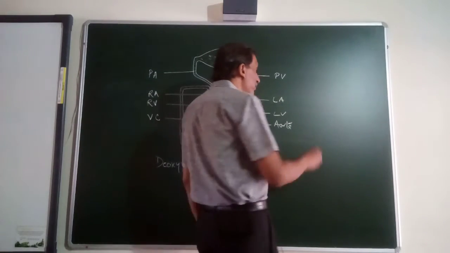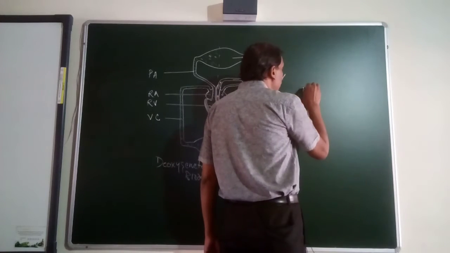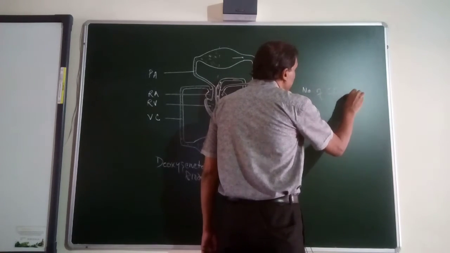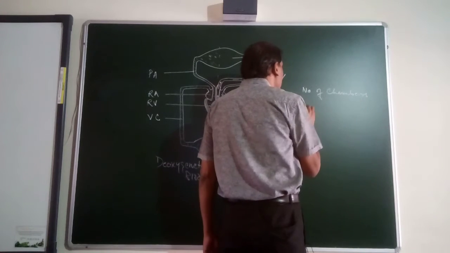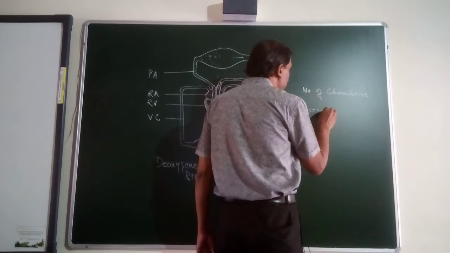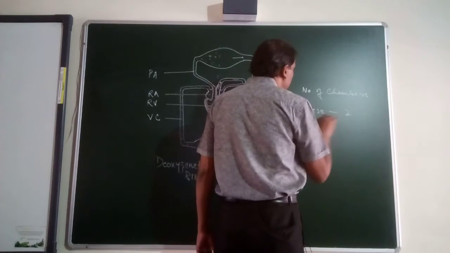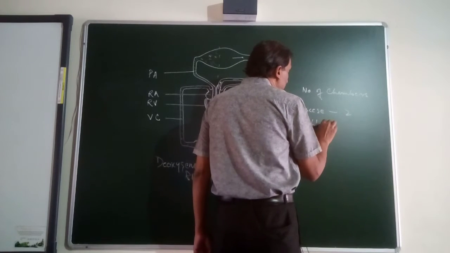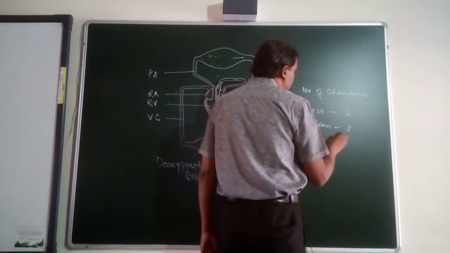If I write here the number of chambers of the heart in the species: fish, it is 2-chambered. Amphibians, it is 3-chambered.